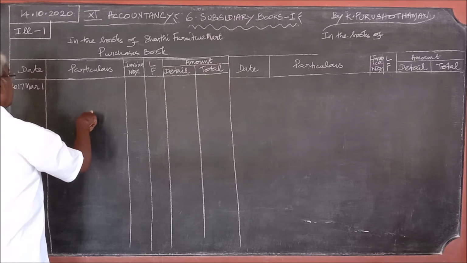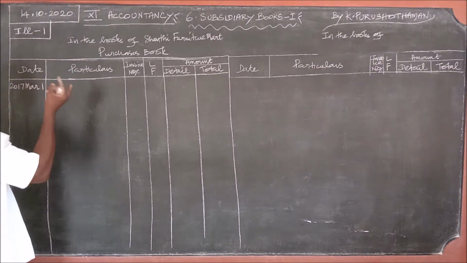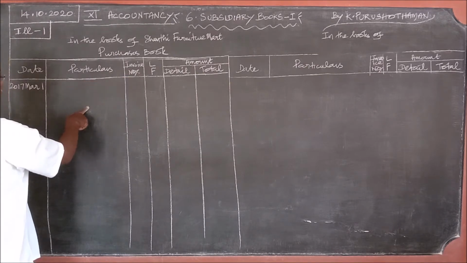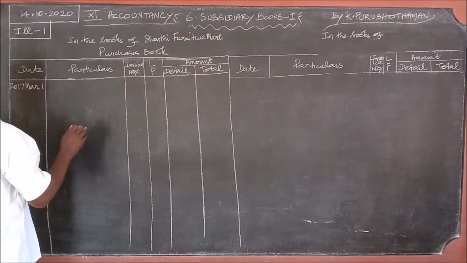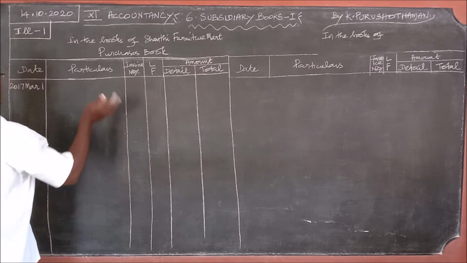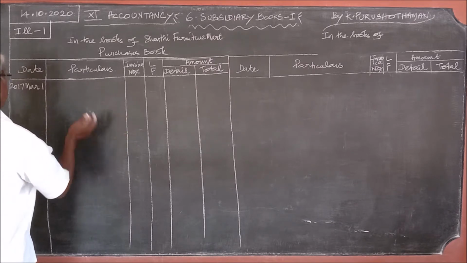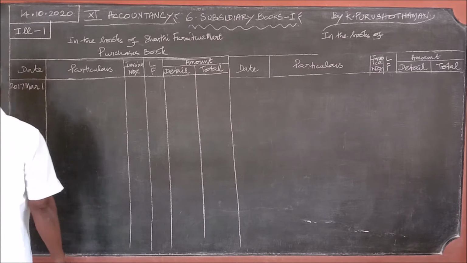Only the credit transactions we should write here. We should bear in mind the 2 points. Only furniture related items we should write. Only the credit transactions we should write. Furniture related matters and credit transactions only should be written. No other item should be written. No cash transaction should be written here. So bear it in mind.